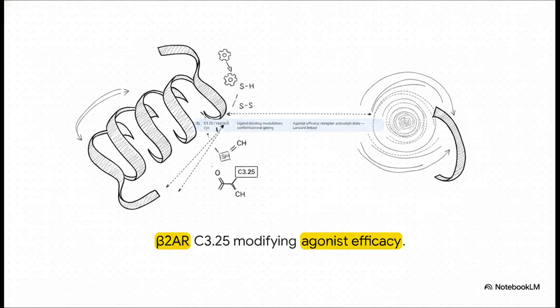To really see this in action, it helps to ground the theory in one of the most rigorously studied receptors in all of pharmacology, the beta-2 adrenergic receptor. Structural and mutagenesis studies consistently highlight a highly conserved cysteine residue at position C3.25. And what's so fascinating here is that this specific cysteine is repeatedly shown to be absolutely critical for receptor function. It essentially acts as a conformational gate, actively dictating agonist efficacy. It's a perfect textbook illustration of the Lanzara-linked framework. These local cysteine interactions are literally pulling the levers of the macroscopic pharmacological response.